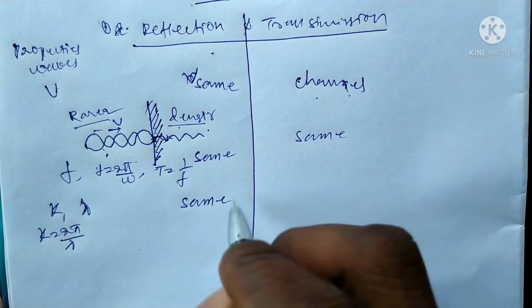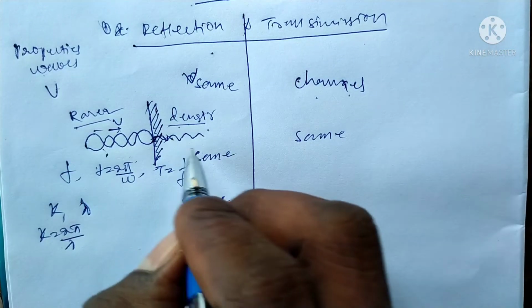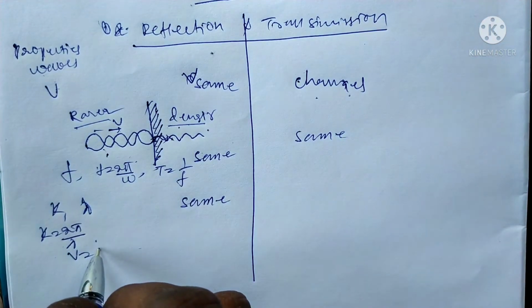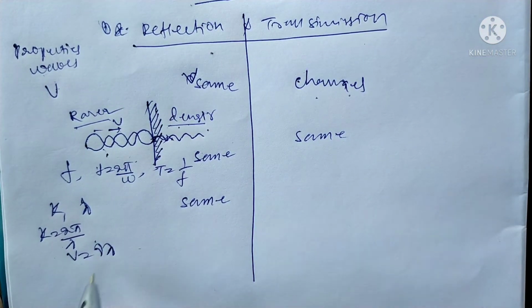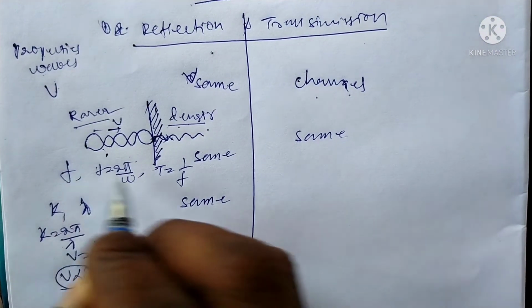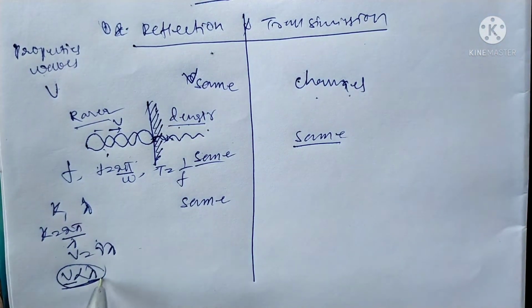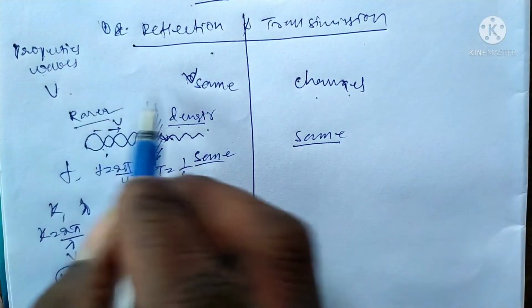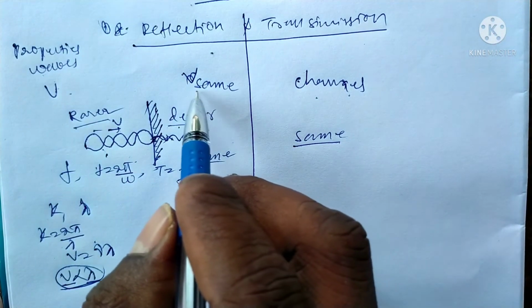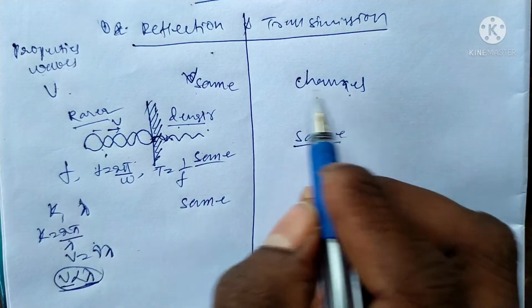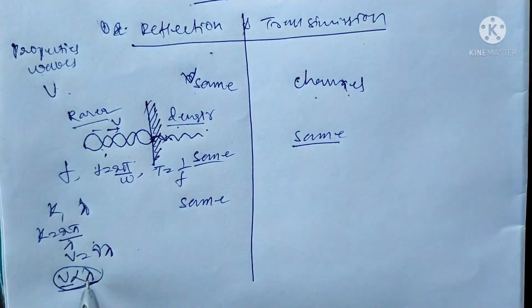In the case of the transmitted wave, see, v is equal to nu lambda, so v is proportional to lambda. The frequency is constant, there is no change. Only the velocity changes, and lambda also changes. The speed of the reflected wave is the same, but for the transmitted wave it changes, and the wavelength and wave vector also change.